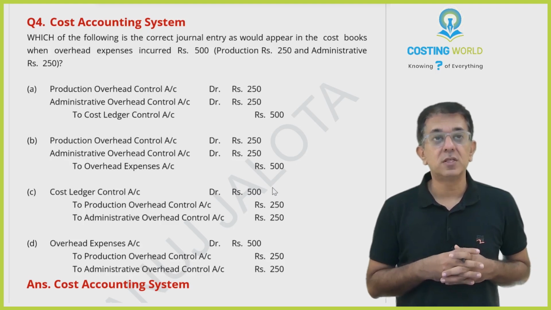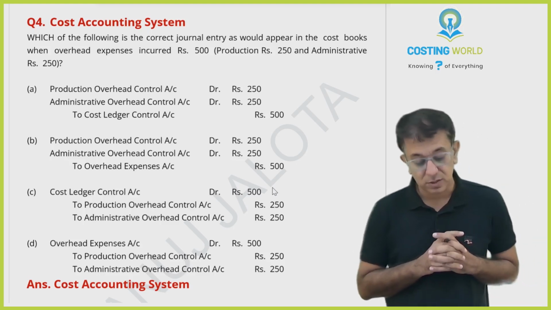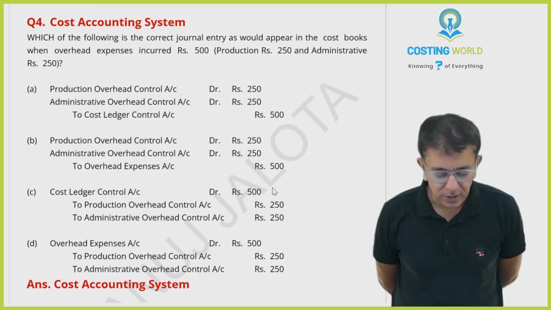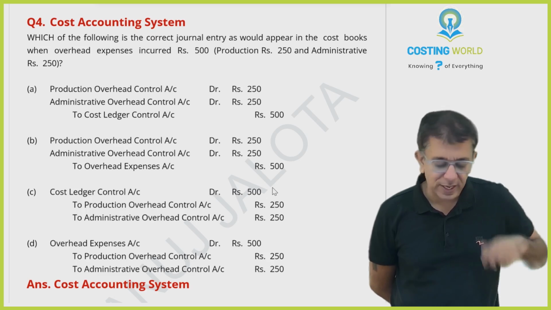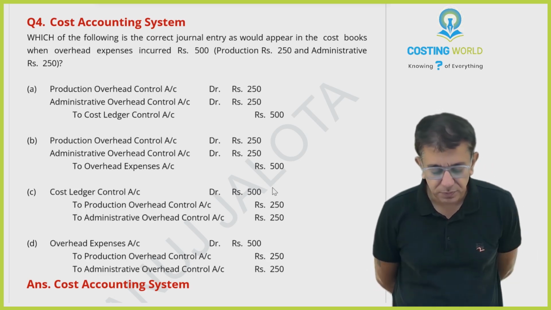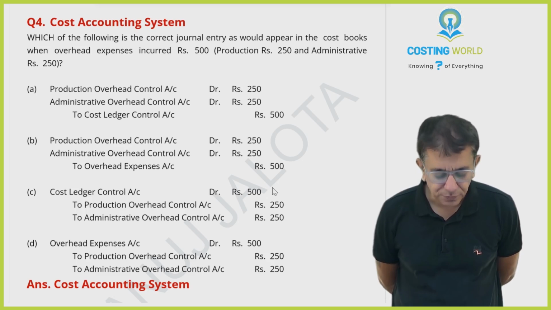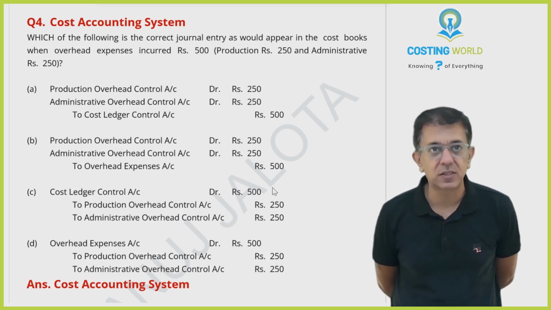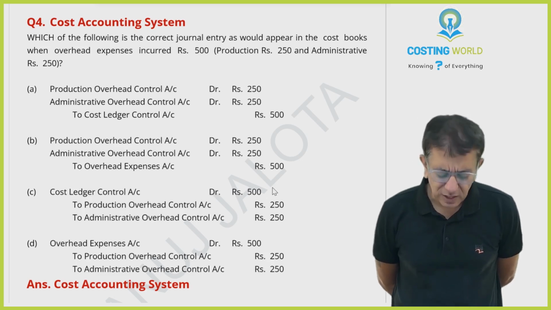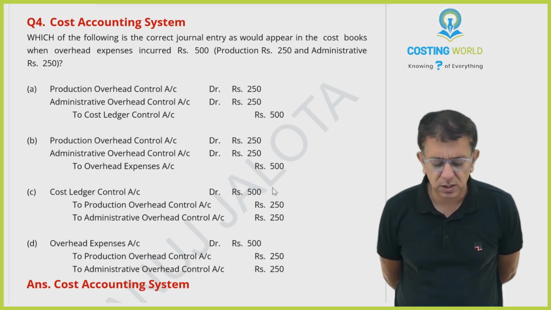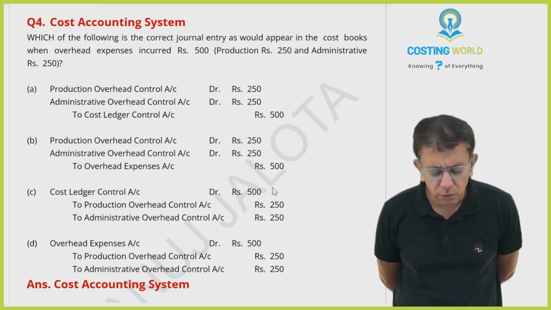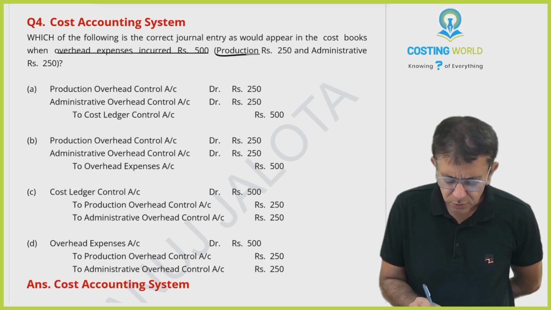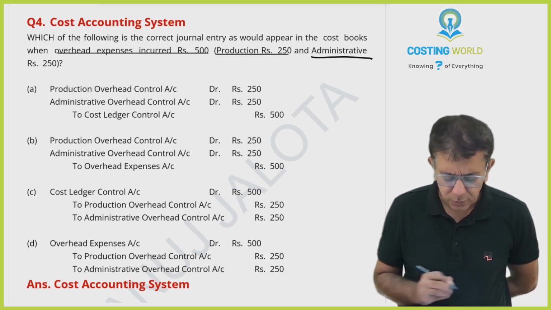Question number 4. This is on cost accounting systems. Let's do that. Which of the following is a correct journal entry, as would appear in the costing books, when overhead expenses incurred are 500, production 250, and administration 250? So we incurred 500 rupees of overheads. Out of that, 250 rupees is production overheads, which means factory overheads, and 250 rupees is admin overheads.